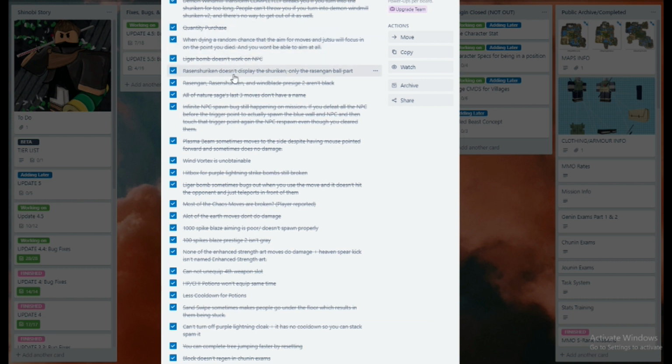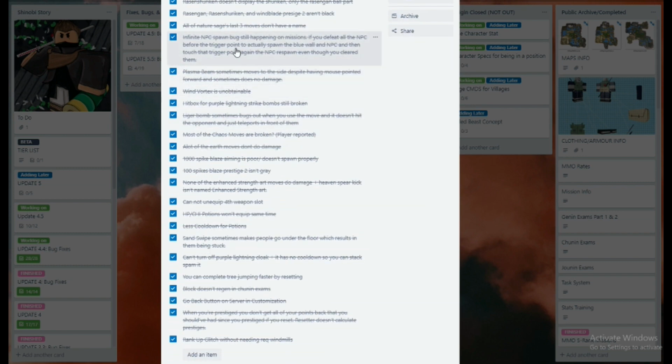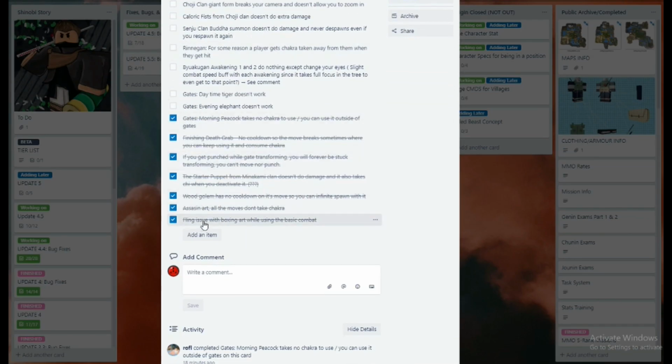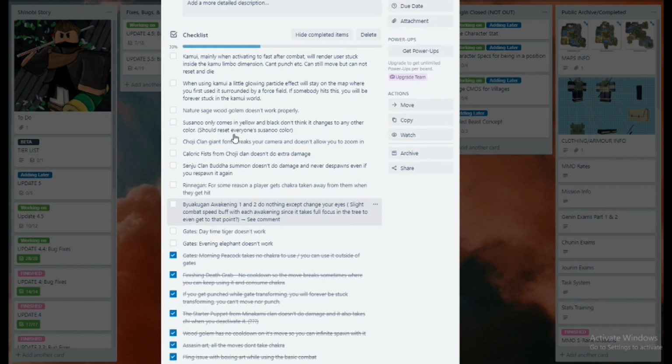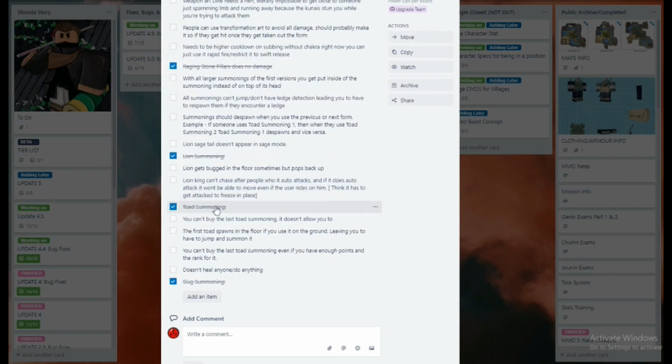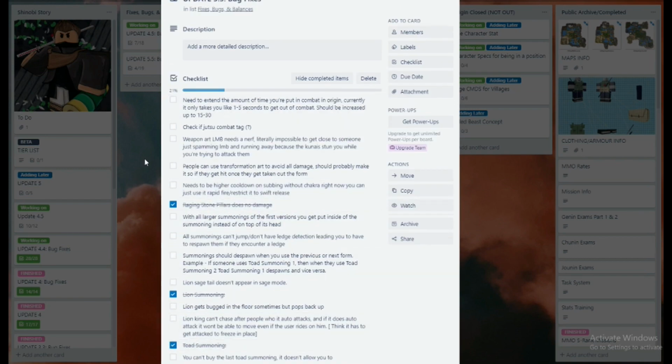You can check out this list. Liger Bomb doesn't work on NPCs. Russian Shuriken doesn't display the Shuriken. Every little thing that is wrong with the game was fixed on this. There's still even more fixes, like the 4.5 coming out. You can see the issues that we're fixing here, like the gates don't work and all that. So you guys can go and see what we're fixing. There's a V5.5. We're actually fixing a little bit of this as well.